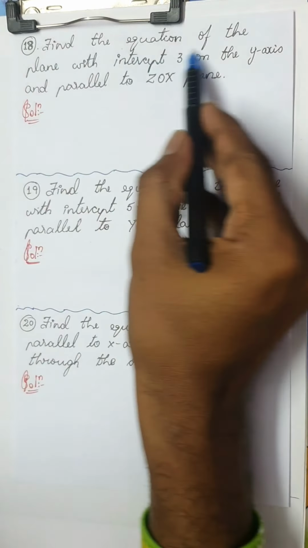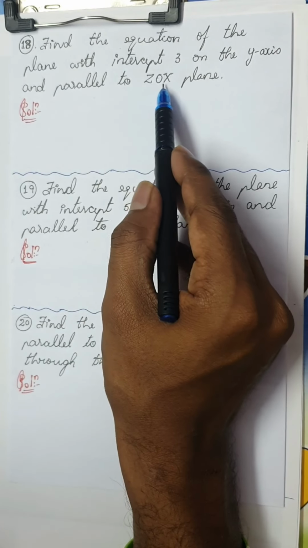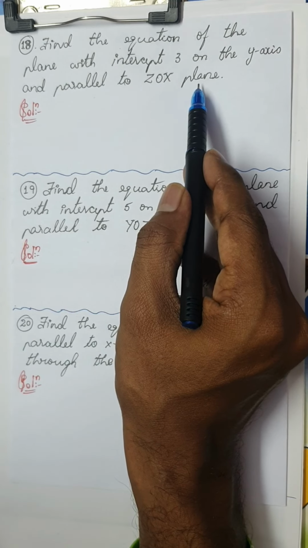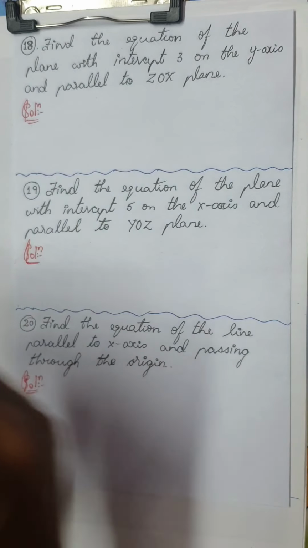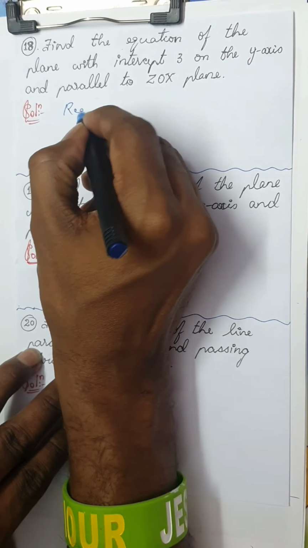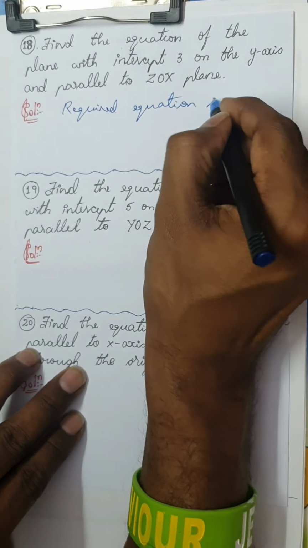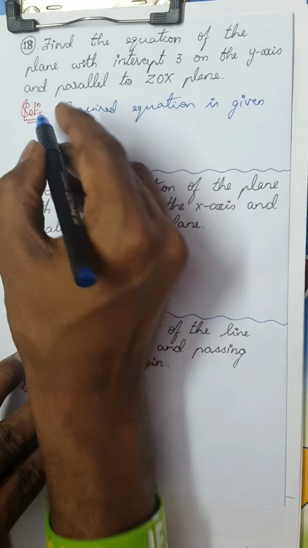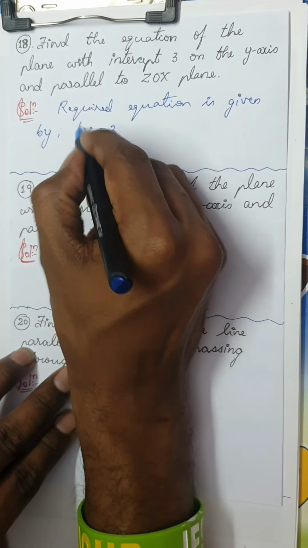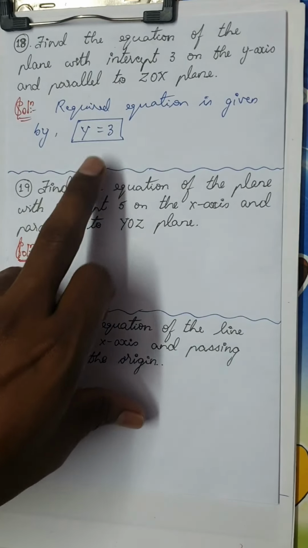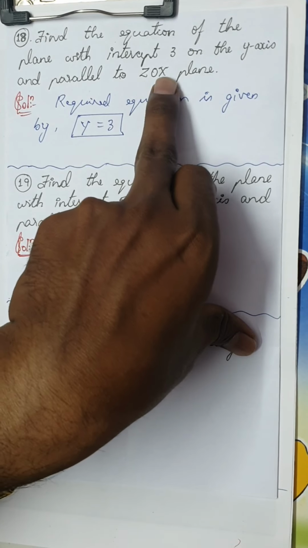The next question is, find the equation of the plane with its intercept 3 on the y-axis and parallel to ZOX plane. Yes, I think your guess is right. This question is similar to the 8th question which we just solved previously. The required equation is y is equal to 3. In the 8th question we saw z is equal to 4 because the intercept was 4 on the z axis and parallel to XOY plane.